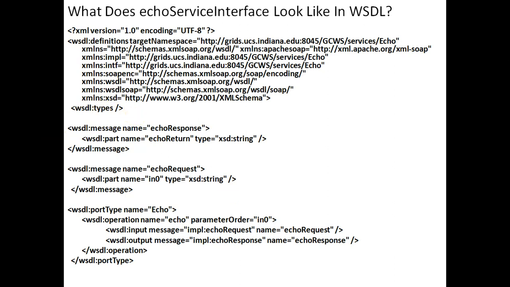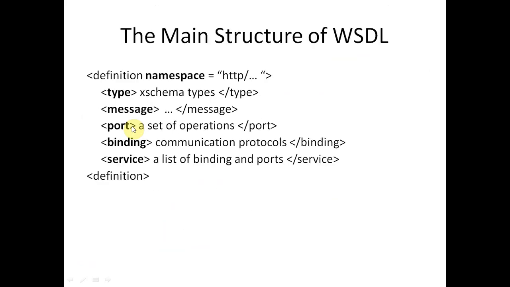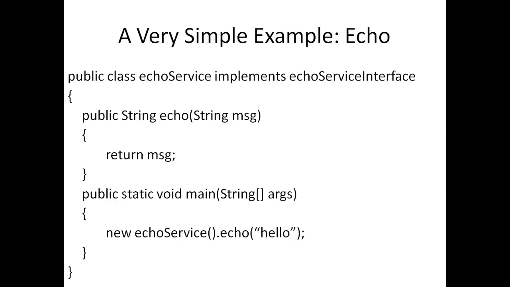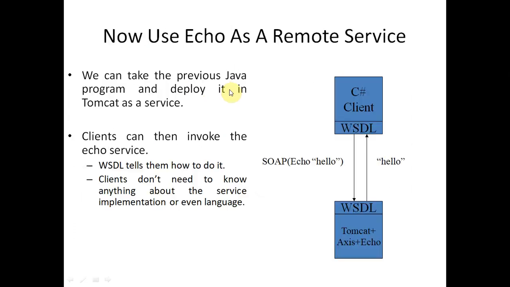And then we have messages, and the types are XML schema. Messages means whatever message we are passing, and port is the set of operations. Port is related to the web services, which web service we want to use. So here in this case we have this echo service message, web service.